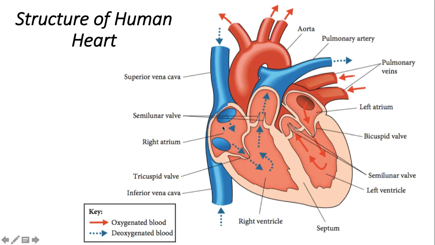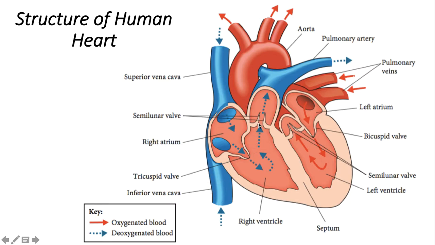Okay, so here we call it the right atrium. Kalau bahagian atas we call it atrium, and here bahagian bawah we call it ventricle. Okay, we have right atrium, right ventricle, and then for the left side sama juga, we have left atrium, and then we have left ventricle. Okay, so 4 chambers.